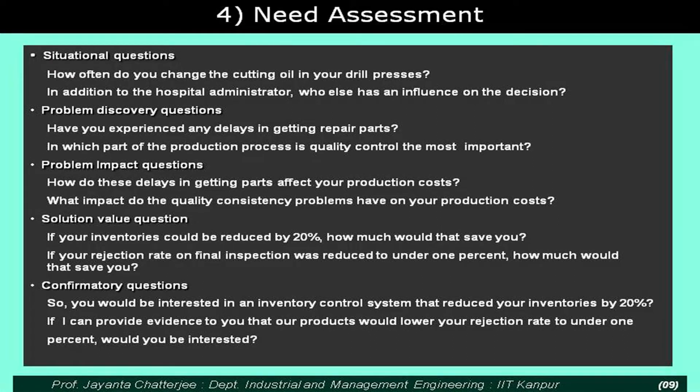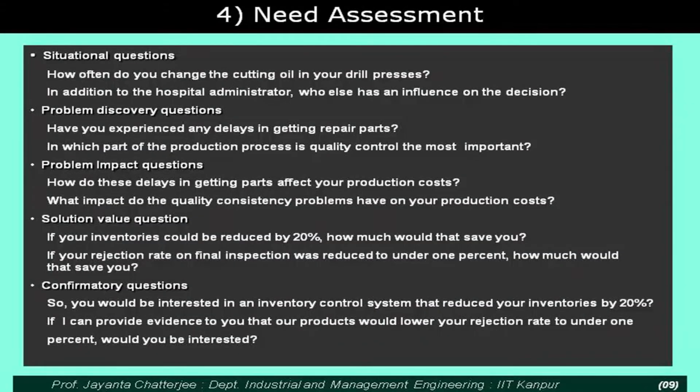Then you have problem discovery questions. That problem discovery is what is coming out from the discussions we had yesterday. That means you are looking at tangible problems that your product or service need to address, as well as some associated ones, like how do you experience any delay in getting repair parts. That will give you the clue to come up with the solution approach, where a certain kind of availability of regional service will become an important part of your sales proposition.